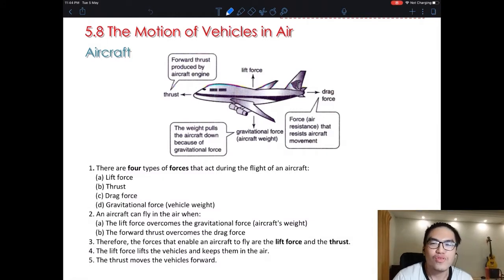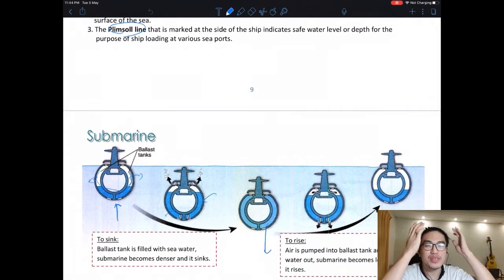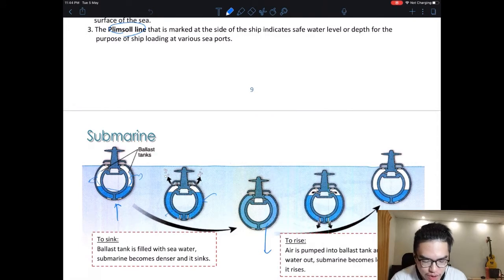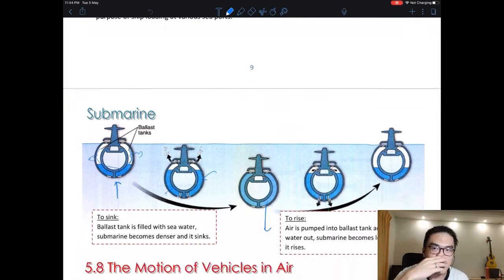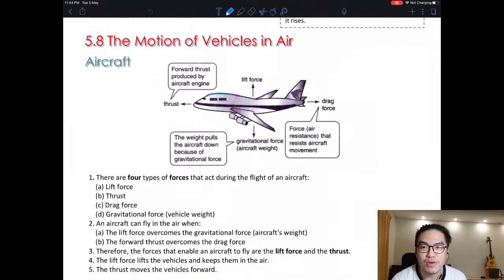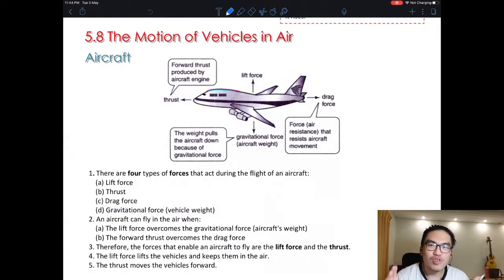Today we are going to finish chapter 5. Today we are going to talk about vehicles in air. We talked about Bernoulli's principle and Archimedes' principle last week. Today we are going to talk about planes, and a very simple concept called Bernoulli's principle. So let's look at a plane.